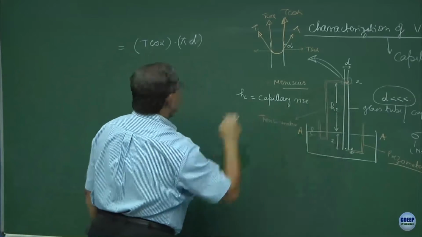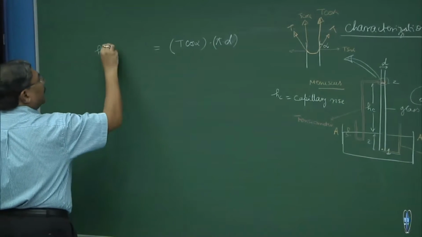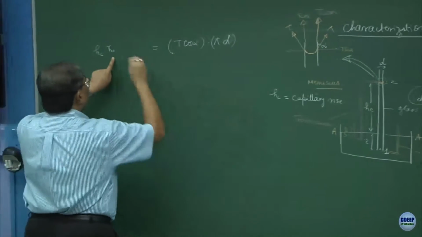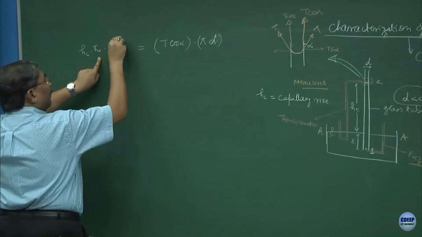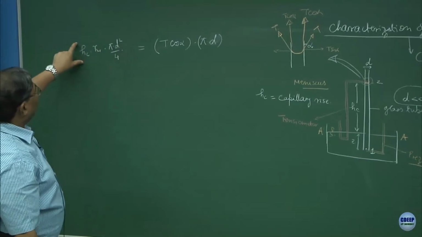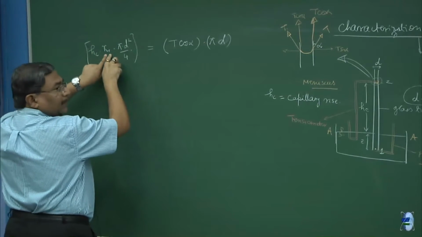in the capillary tube. So, this will be Hc into gamma W, and what is the volume of the water? Is this okay? Area into height is the volume, multiplied by the unit weight gives the force.